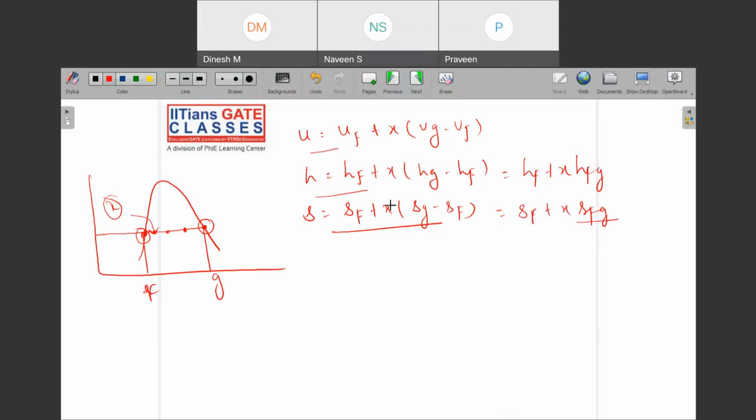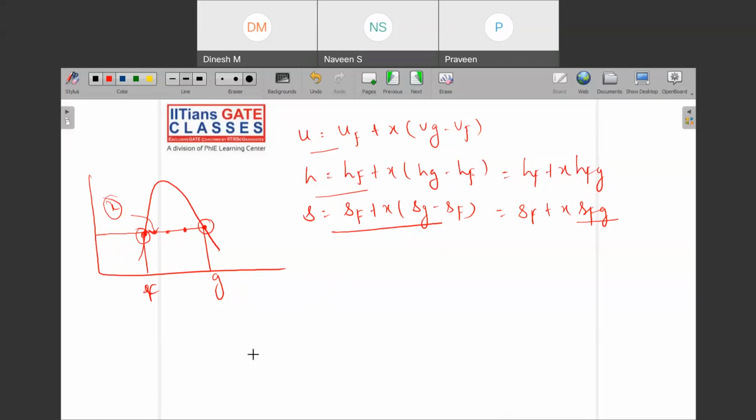This is very important. Sometimes we have seen they would directly give you the values between these 2 points, and if the X value is this, then they will ask you to tell the entropy and other properties in these regions. So now can I write down enthalpy and entropy at any point? Yes.